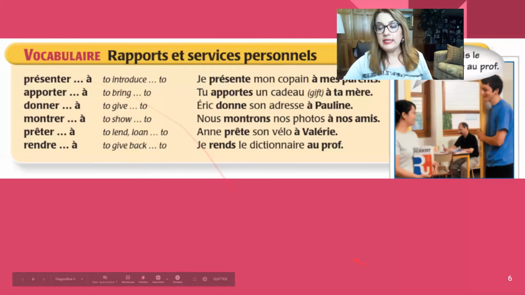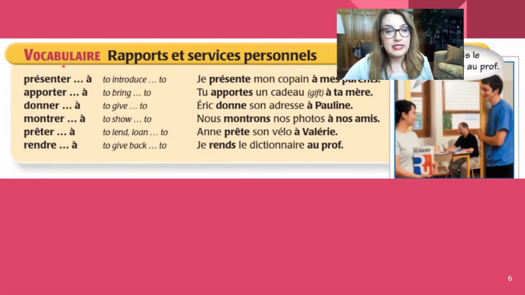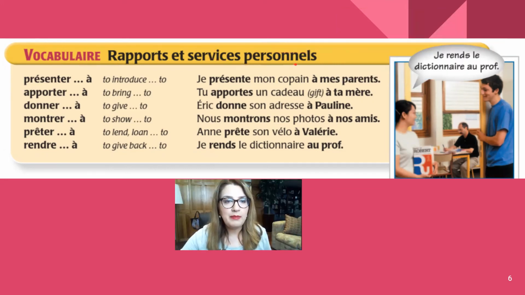D'accord, so in this slide here, diapositive 6, we will look at new vocab. Please fill out all the missing sections in your lesson note for leçon 14 as you are watching this video. Rapport et service personnel. So relations and personal services or favors. So we're going to look at all the verbs. And here, notice that the first, second, third, fourth, and fifth verbs are all ER verbs, while the last verb is an RE verb. So they should be conjugated accordingly.